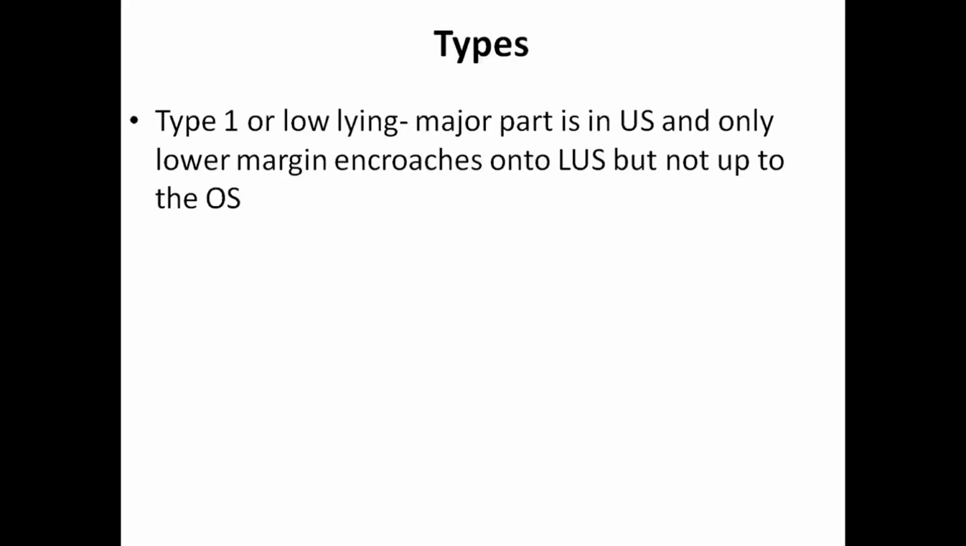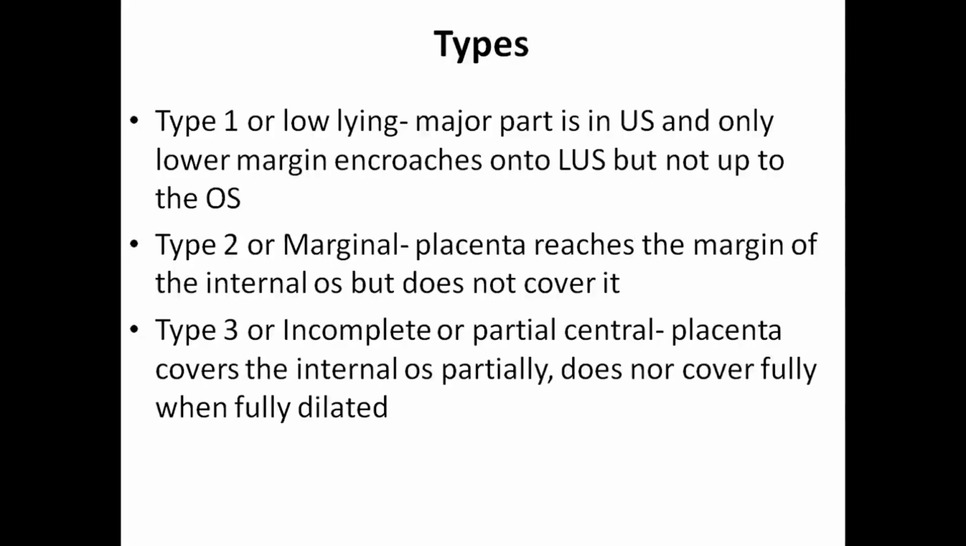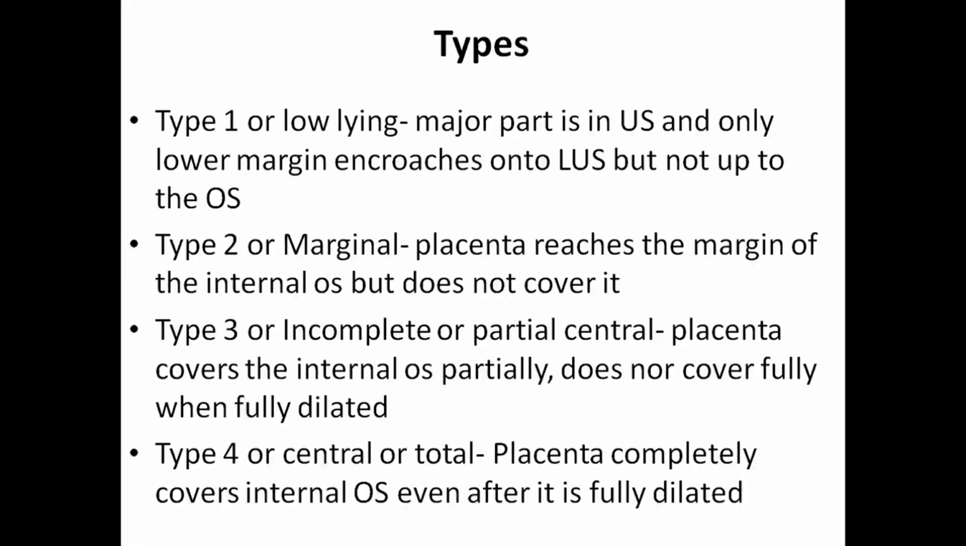The types include type 1, or low-lying: the major part is in the upper segment and only the lower margin encroaches the lower uterine segment but not up to the internal os. Type 2, or marginal: the placenta reaches the margin of the internal os but does not cover it. Type 3, incomplete or partial central: the placenta covers the internal os partially, and does not cover it fully when fully dilated. Type 4, central or total: the placenta completely covers the internal os even after it is fully dilated.